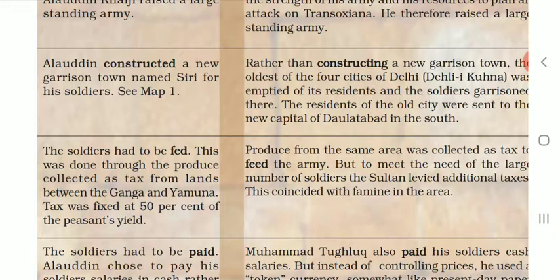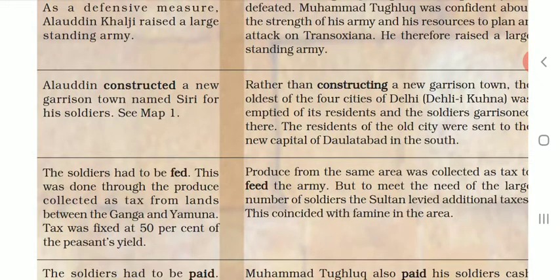Then, in Alauddin Khalji's reign, the soldiers had to be fed. This was done through the produce collected as tax from the lands between the Ganga and Yamuna. Tax was fixed at 50% of the peasant's yield.